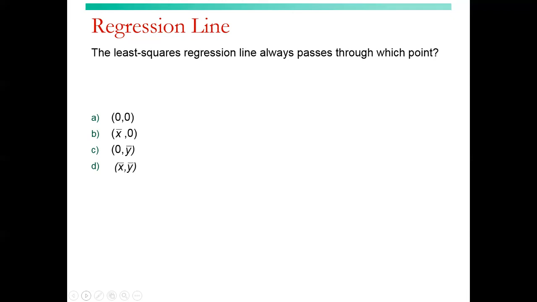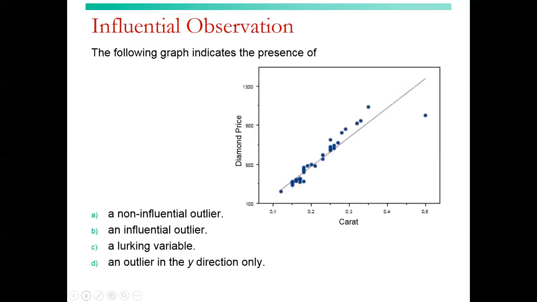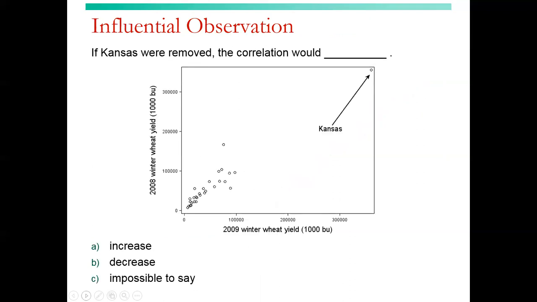The least squares regression line always passes through which point? It always passes through the point of averages, the X bar and the Y bar. The following graph indicates the presence of an influential outlier. It's that one on the end there. If we took that out, our line would certainly shift up and be more in those dots.